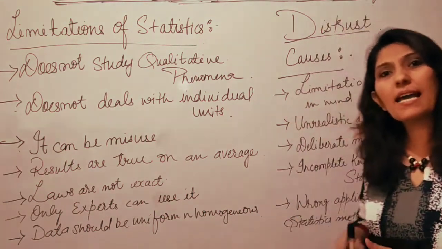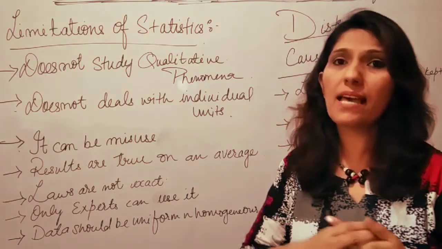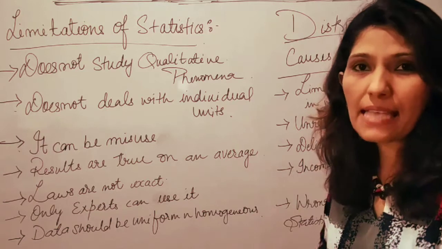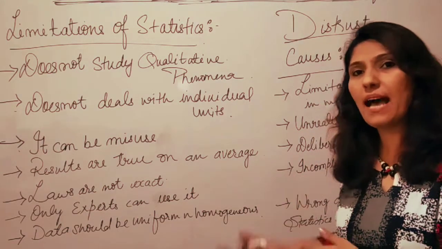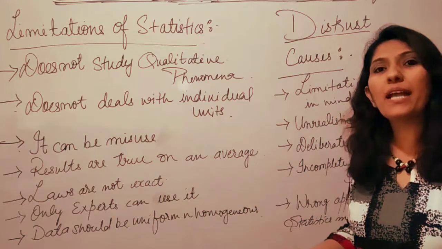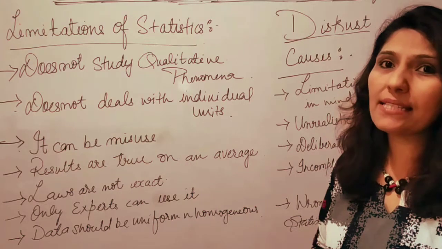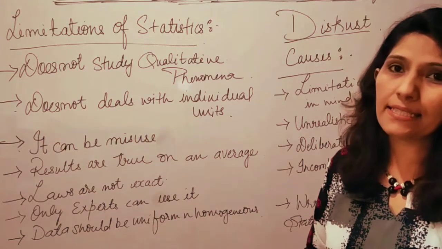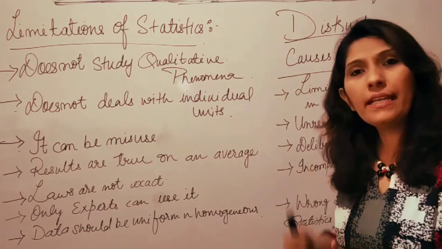If the data is heterogeneous in nature, the comparison is not possible and there is no use of statistics then. As I have already discussed an example, the height of a man cannot be compared with the height of the trees because here two data are heterogeneous. So, if we want to make the optimum utilization of statistical tools and techniques, the collection of data should be homogeneous in nature and not heterogeneous.